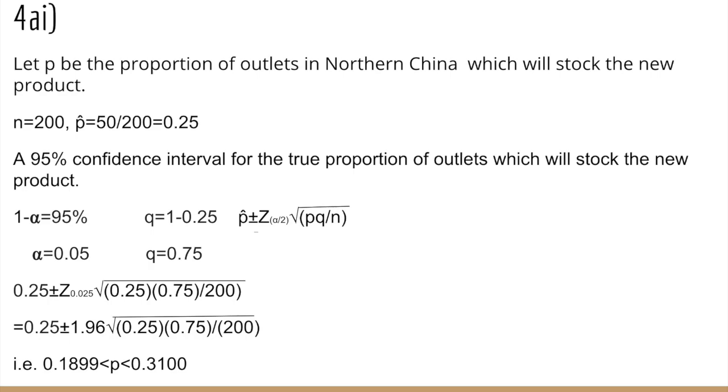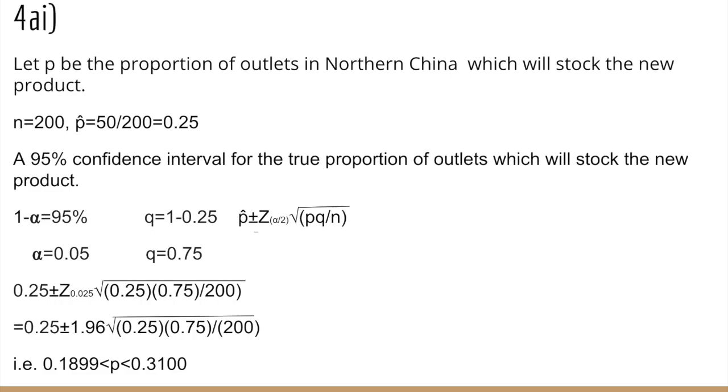So for the first step, let P be the proportion of outlets in northern China which will stock the new product. n is the sample size, which is 200, and P hat equals the sample proportion, which is 50 over 200, and it is 0.25. A 95% confidence interval for the true proportion of outlets which will stock the new product: 1 minus alpha equals 95%, alpha equals 0.05, Q hat equals 1 minus P hat, and therefore Q hat is 0.75.